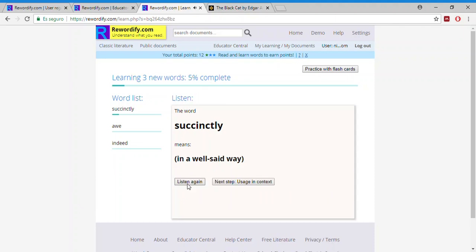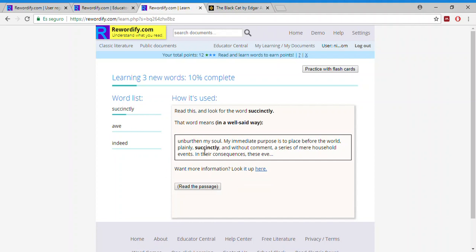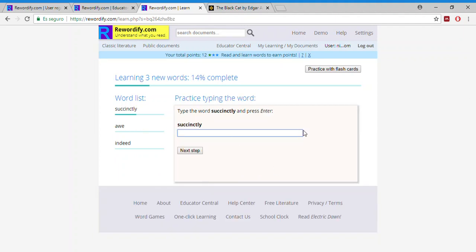The word succinctly means in a well-said way. The next step shows you the word in context, in the sentence. So you have to read it and then you type it. Succinctly.